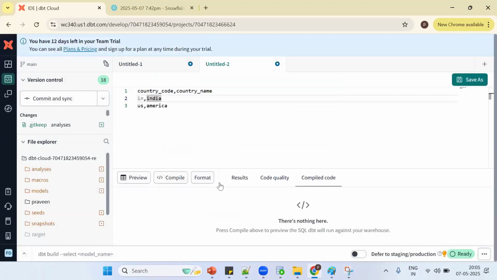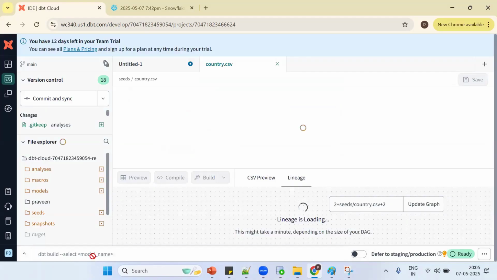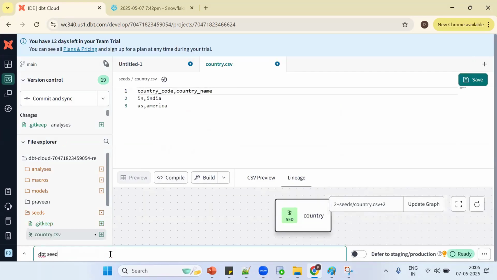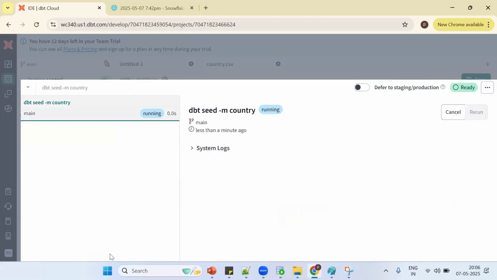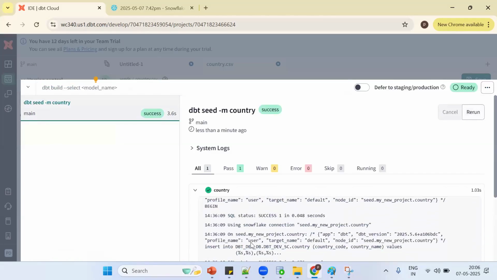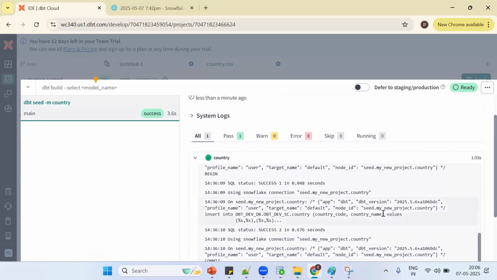Let me run one simple command, then you'll be able to understand. So see, dbt seed -m and the seed name. What is my seed name? Country. Okay, see, country. Now see what happened in the background, you'll be able to understand. Go to details. Now scroll down a little bit. Now see what happened. You see the log.